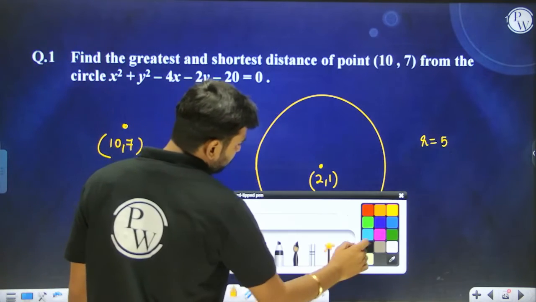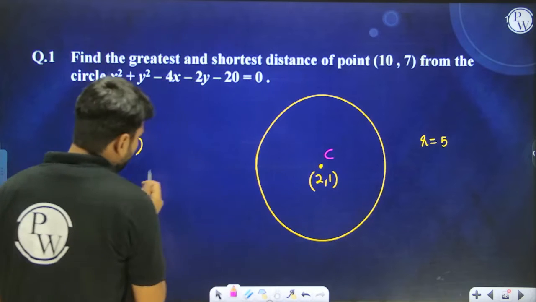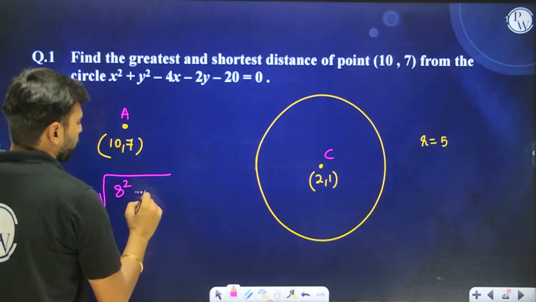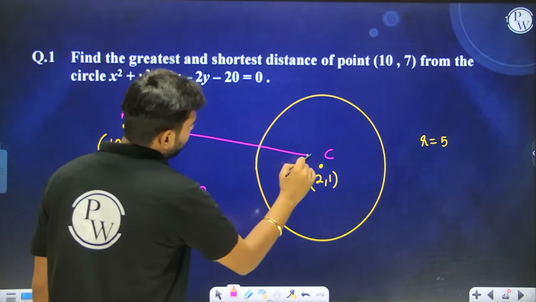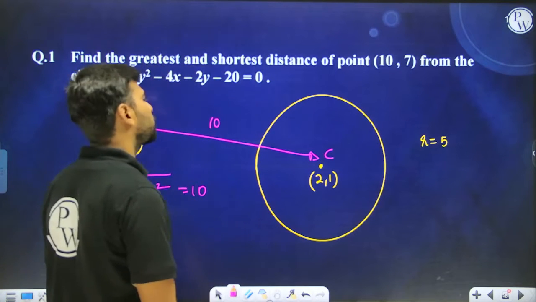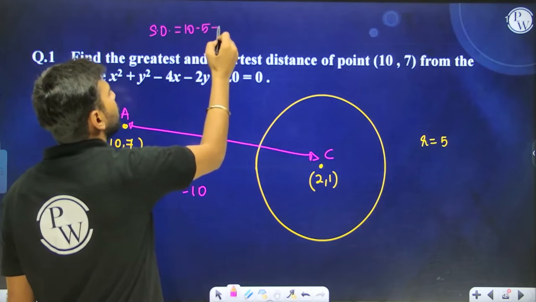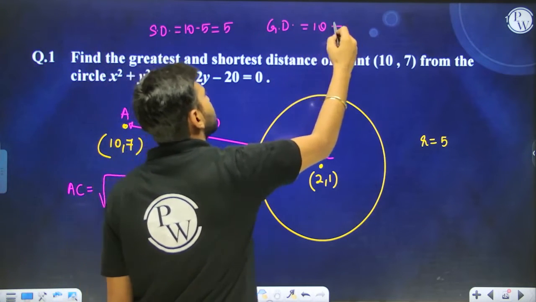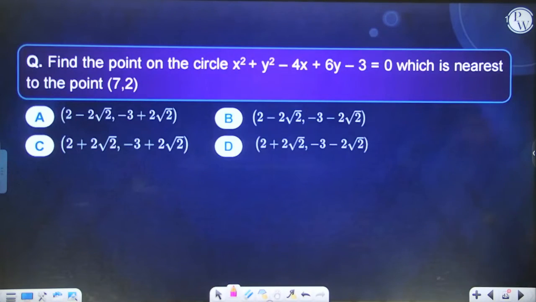Okay, can you guys find out the distance between the center and this point? The distance AC can be written as under root 8 square plus 6 square, that is equal to 10, yes or no? So this distance is equal to 10. From this 10, if you subtract the radius, you will get the shortest distance. So the shortest distance is going to be 10 minus 5, that is 5. And the greatest distance is going to be this distance plus the radius, that is equal to 15. So this is going to be our answer.